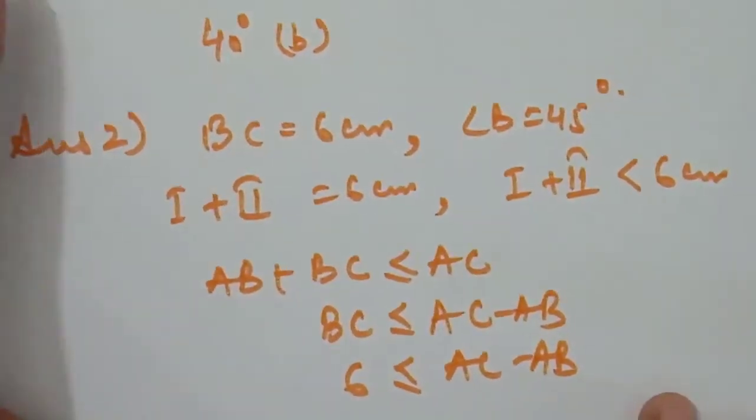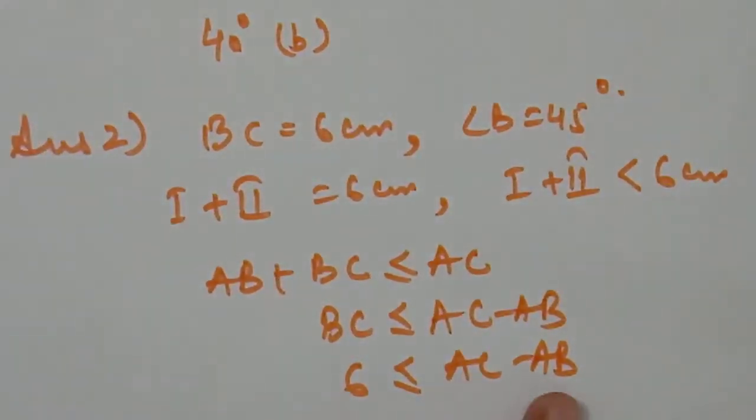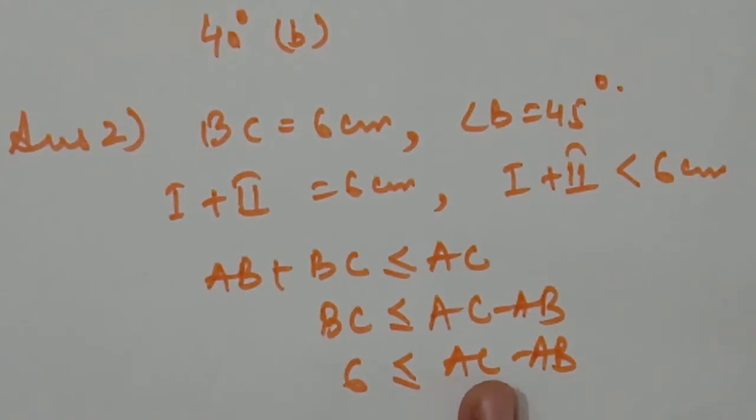So when we are talking about the difference of two sides, it should be greater than or equal to 6 centimeter, which is the third side of the triangle. Which option is not possible with the difference AB minus AC? If AC minus AB is 6.9 centimeter, then the construction of triangle ABC with the given condition is not possible. So the correct option is